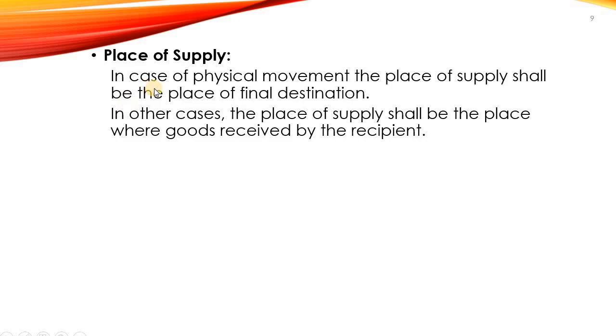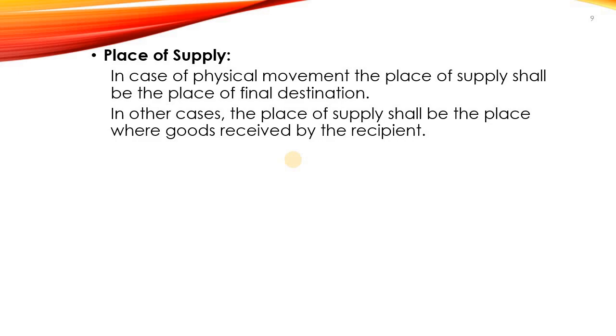Then place of supply. In case of physical movement of goods, the place of supply shall be the place of final destination. That means from one state to another state, wherever it reaches. For example, if it reaches from Karnataka to Tamil Nadu, Tamil Nadu will be the place of supply. If it reaches from Karnataka to Delhi, Delhi will be the place of supply. So, final destination. In all other cases, where there is no movement of goods, the place of supply shall be the place where goods are received by the recipient, wherever the recipient may be. Wherever he receives the goods, that place shall be the place of supply.